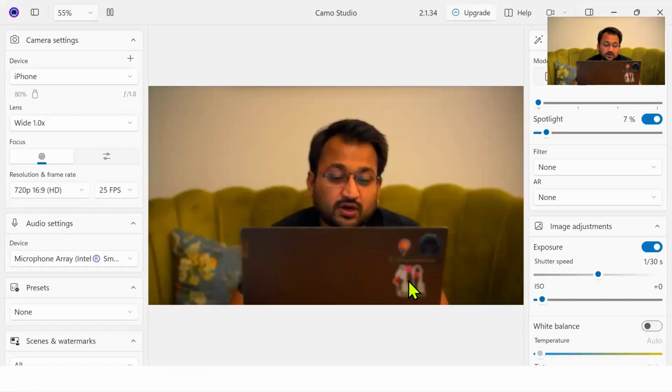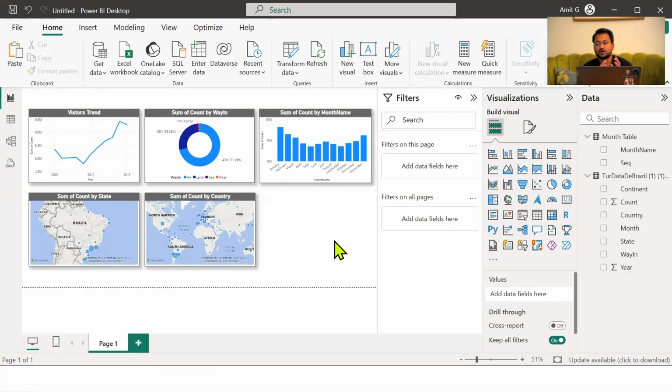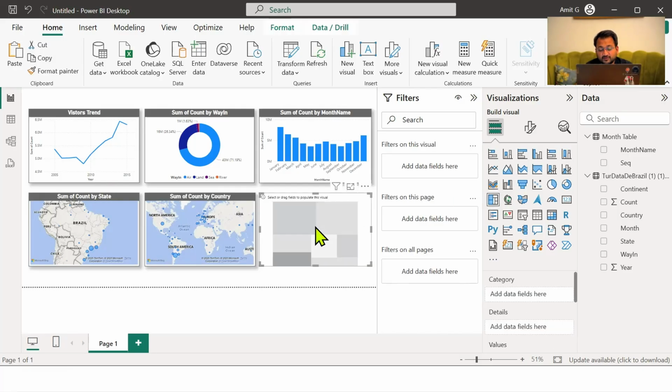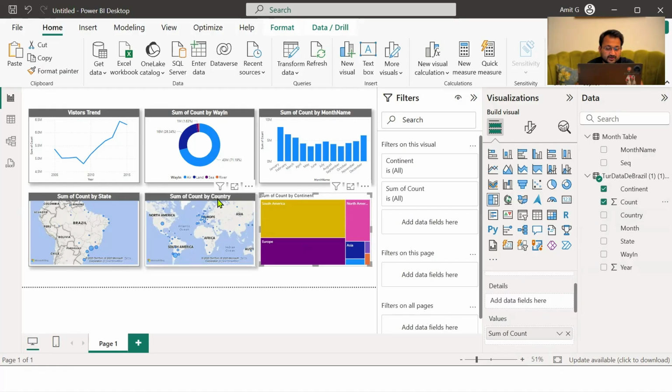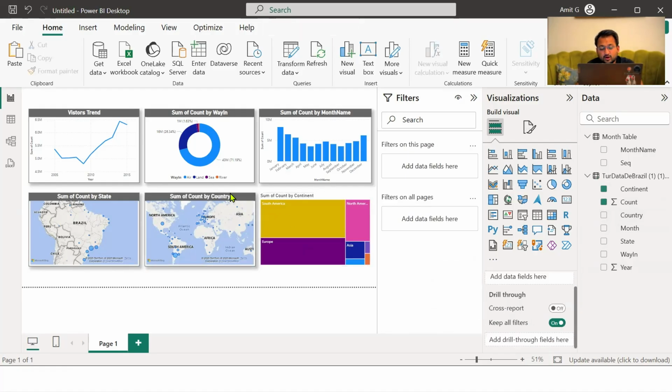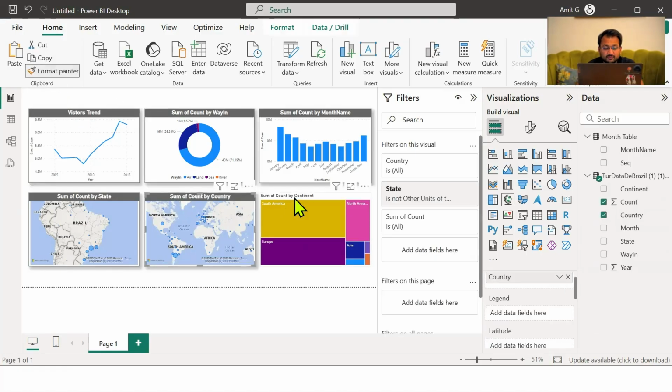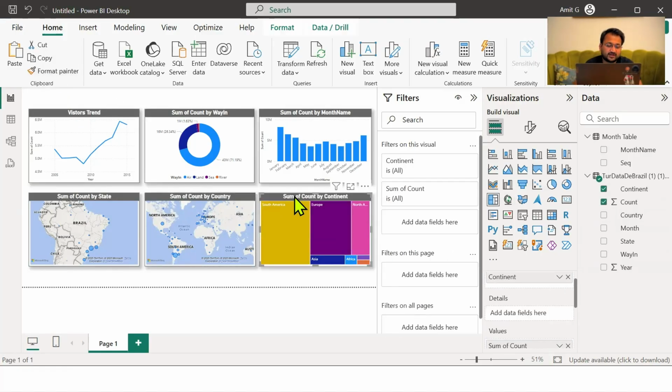So now we have to do a continent analysis. Can I make a tree map for that? A tree map is something where the bigger the box, the higher the count, and the smaller the box, the lower the count. So I can drag continent on the category and drag count in the values. Here we see a tree map by continent has been created. I will copy the format painter and apply it over here.